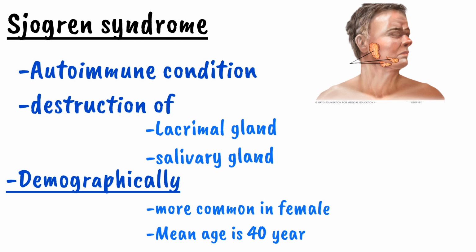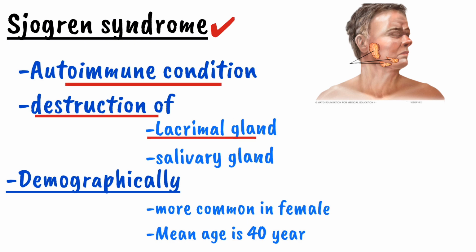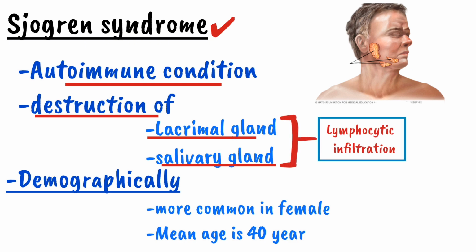Hello everyone, today the topic which we're gonna study is Sjogren syndrome. Sjogren syndrome is an autoimmune condition in which there is a destruction of lacrimal and salivary gland. This destruction occurs due to the lymphocytic infiltration. Demographically, the Sjogren syndrome is more common in female and the mean age of occurrence is about 40 years.